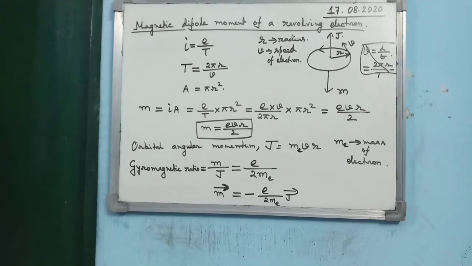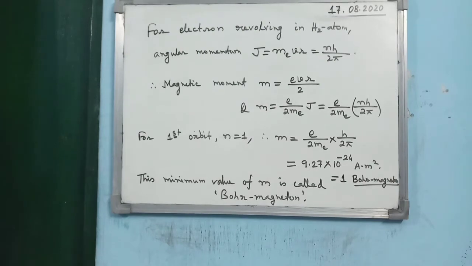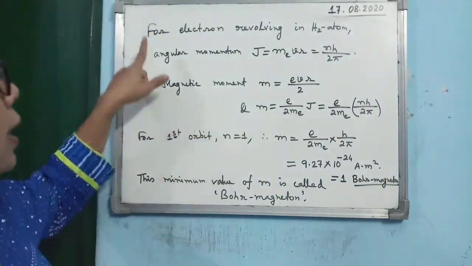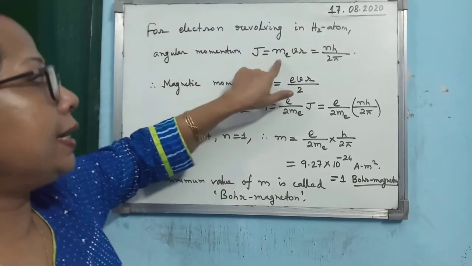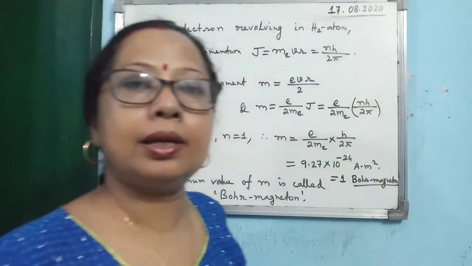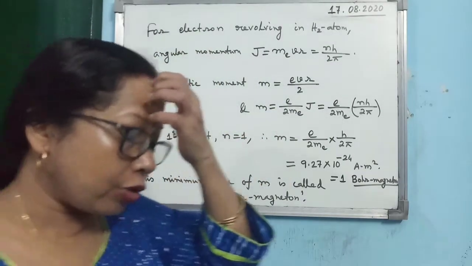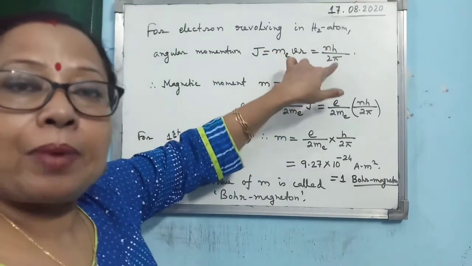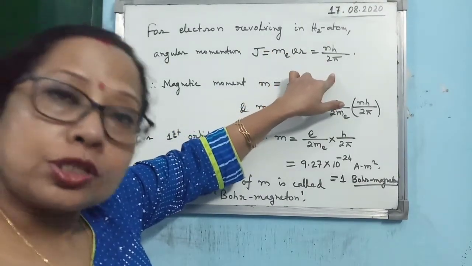Now if we apply our concept of magnetic dipole moment for a revolving electron in a hydrogen atom, then you see how you can write that angular momentum J is m_e vr, and according to this one, you will learn later on that it is given by nh by 2 pi according to Bohr's theory.